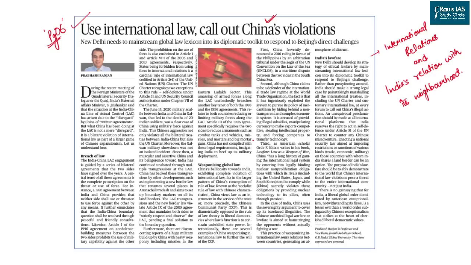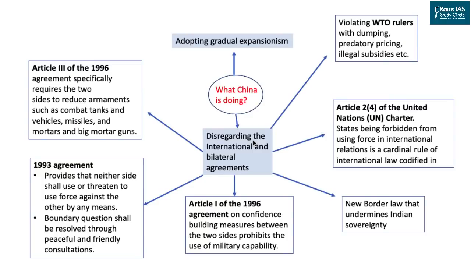Before going into the solution itself, let us look into the basic violations made by China so far. So what is China doing? Well, China, first of all, as we know, is adopting gradual expansionism. We have the example of the Belt and Road Initiative. We have the example of creating ports and defense establishments in South Asia. We have the examples of creating port cities and industrial units in South Asia, which also includes countries like Bangladesh and Sri Lanka, which are neighbors to India.